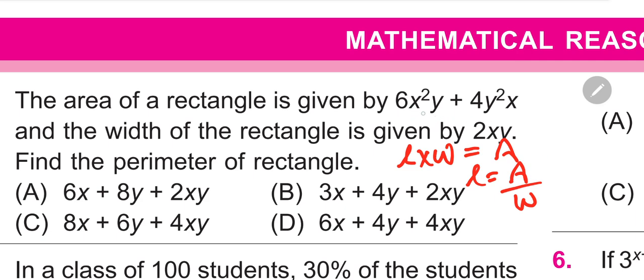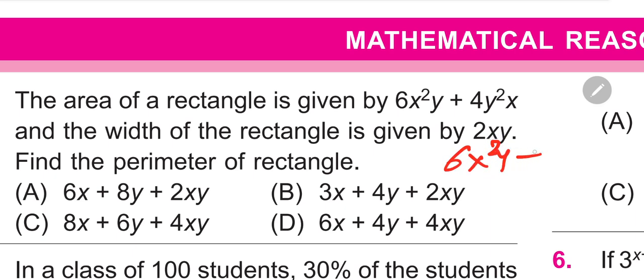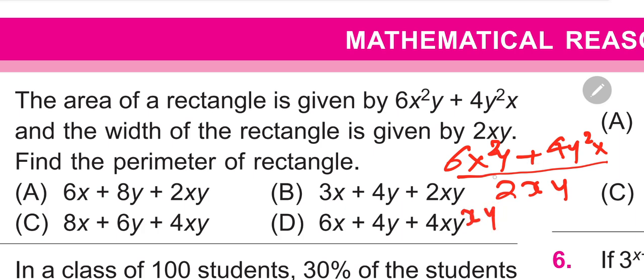Now area is what? 6x square y plus 4y square x, and we divide it by the value 2xy. Okay, my dear. Now taking common from both terms xy, and also 2.